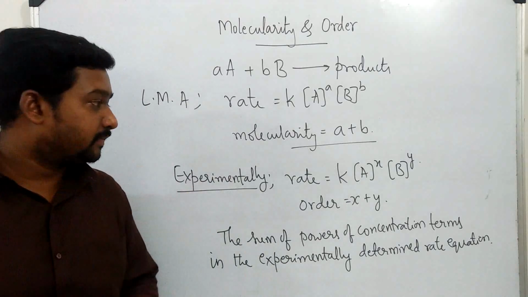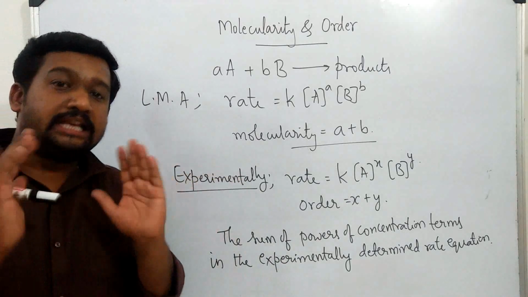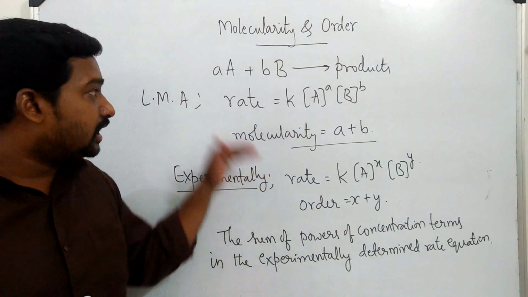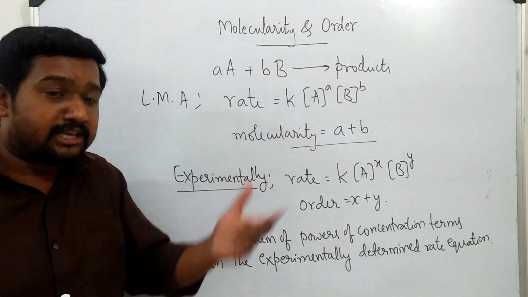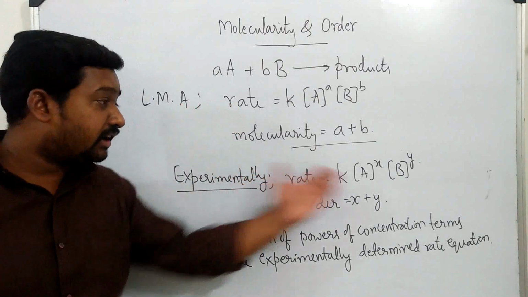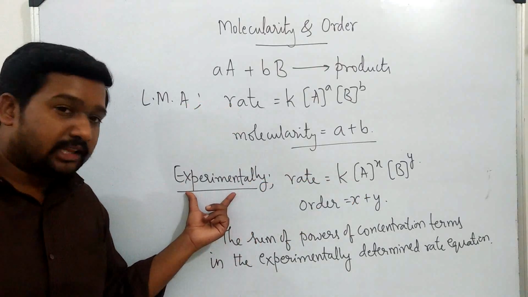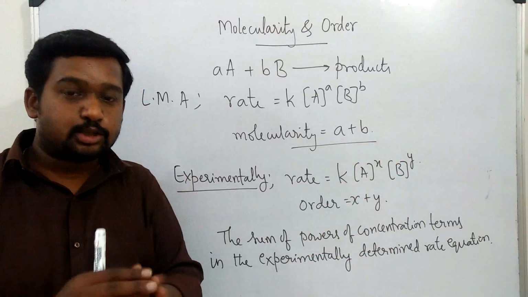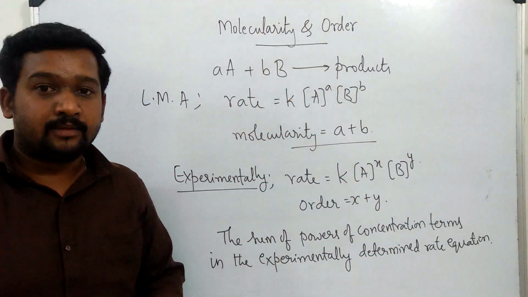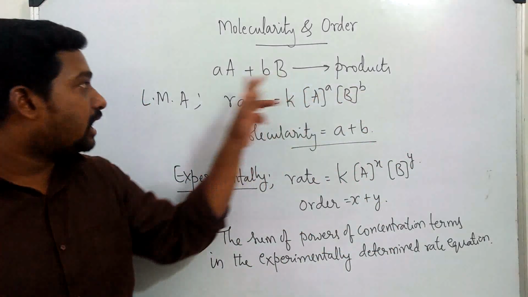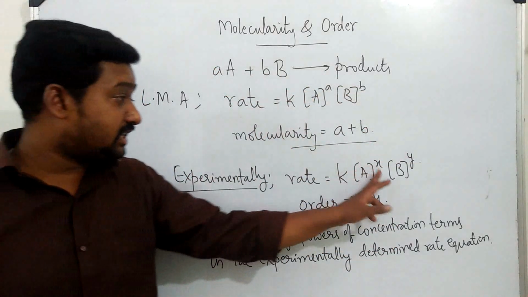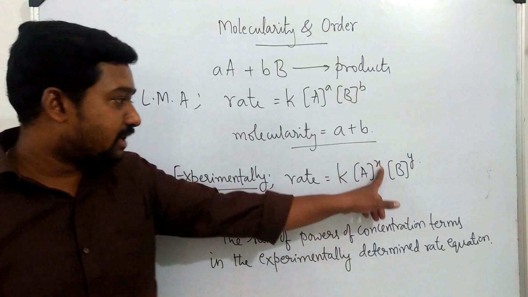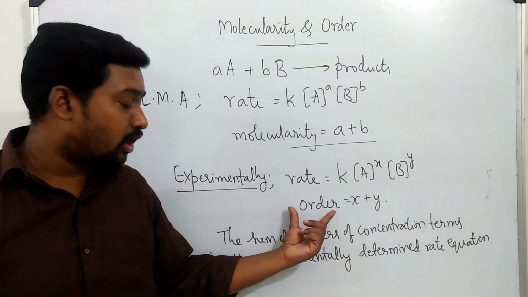Now in case the experimentally collected information is different from our assumption or our theoretical explanation, then we may have a different rate equation. So experimentally we have obtained that rate is k into [A]^x and [B]^y. These two, x and y, are different from a and b. Anyway, a and b have been determined from the balanced equation, but x and y we have obtained after doing the experiment. So in this case, the sum of powers of these concentration terms will be called order.